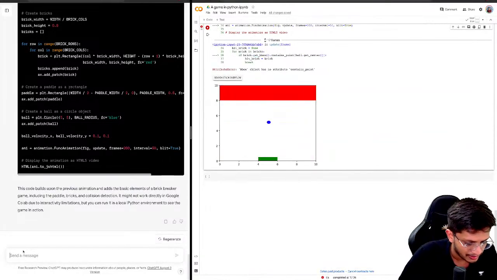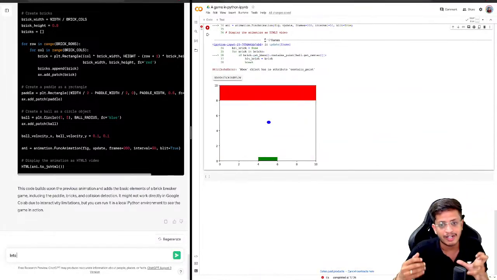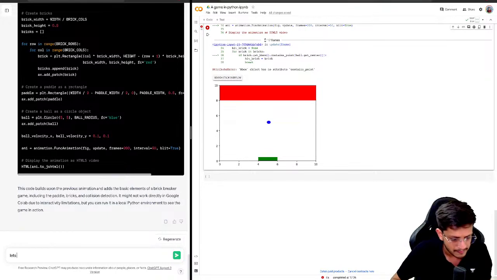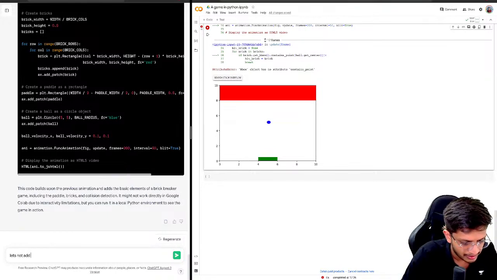So let me tell GPT, okay, we should not add this much code at once. Let's not add so much; give us small steps to run after this code.